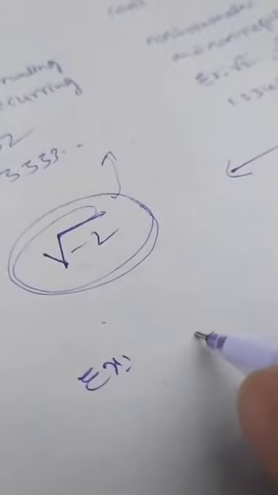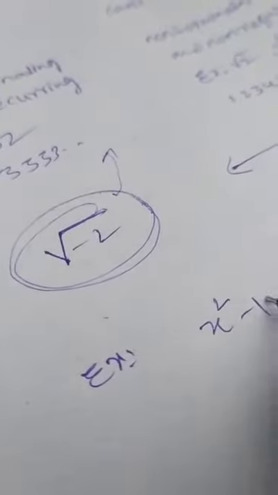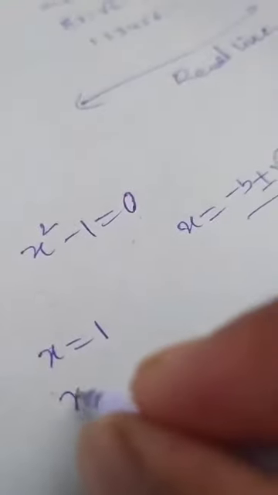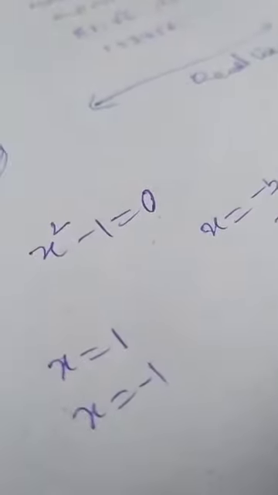Suppose I am taking x square minus 1 equals 0. This is a quadratic equation, no? How many roots does it have? It has 2 roots. What are the roots? How do we get them? We have this formula to find the roots of the equation: minus b plus or minus square root of b square minus 4ac by 2a. This is the formula method. Or using the factorization method also you can find the zeros. So what values will satisfy this equation? X equal to 1 will satisfy. X equal to minus 1 will satisfy the equation.